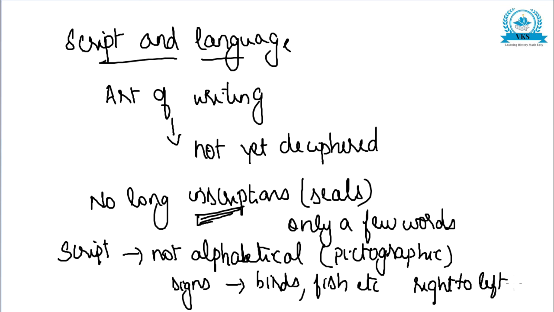So the speciality of Harappan script is that it is not alphabetical, it is pictographic. The signs are there of birds, fish, humans, etc. And it is written from right to left. So that is what we can say about the Harappan script.